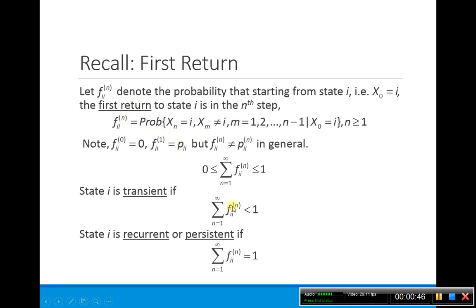We talked about how you could use this to talk about whether or not something's transient, because there might be a probability that you never return to the original state, or whether or not something's recurrent, then there's always the possibility of returning to that state.